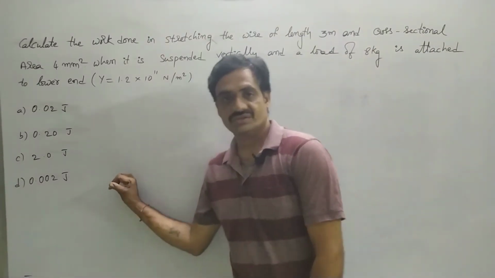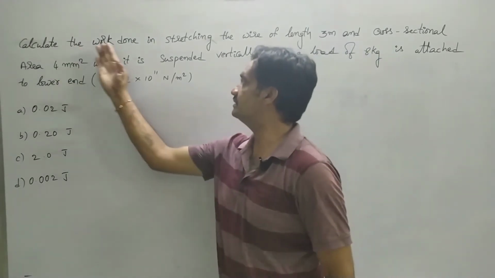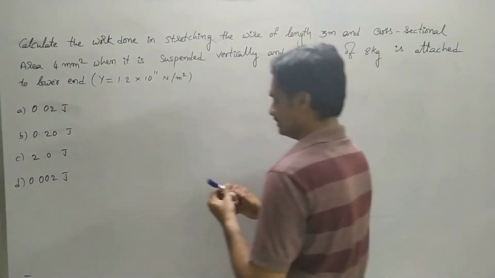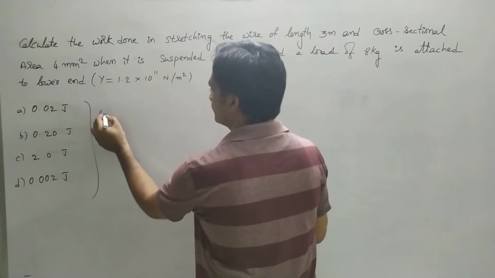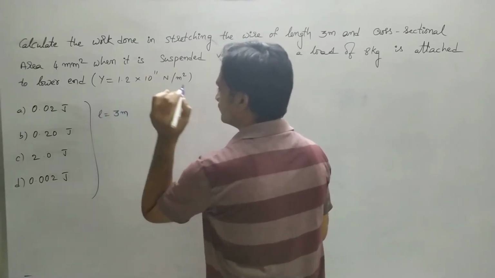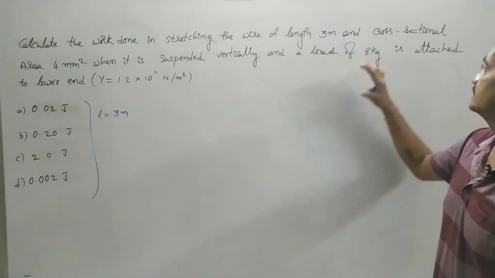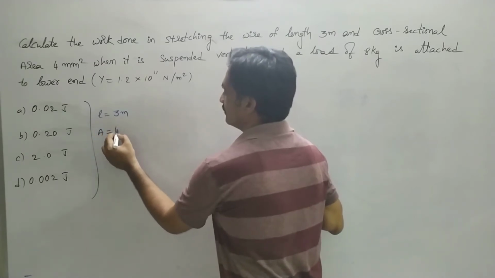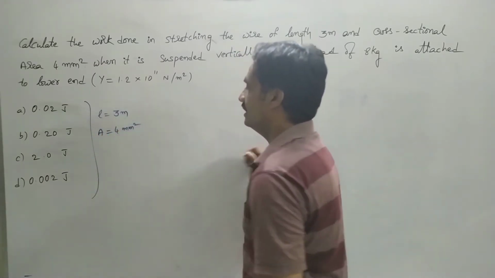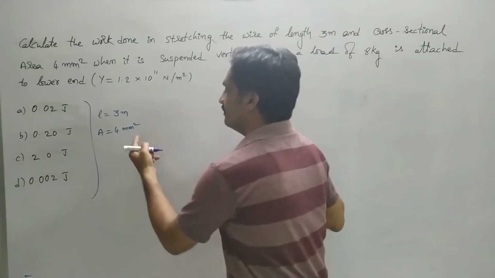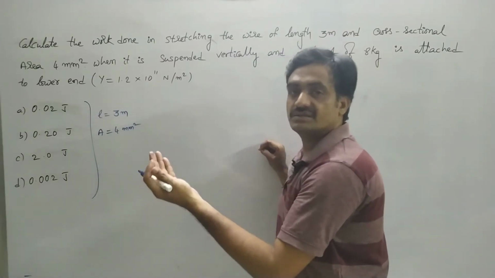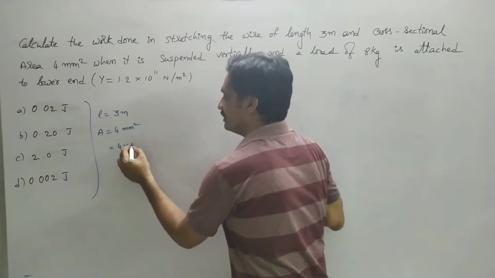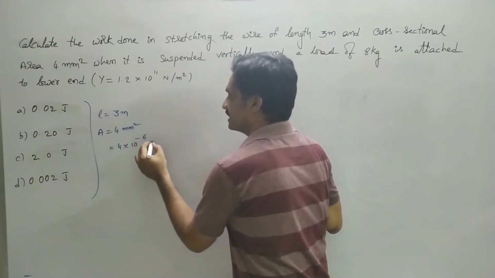Let's solve a numerical based on this energy stored in the wire. Observe the problem. Calculate the work done in stretching the wire of length 3 meters. Here the length of the wire is 3 meters and the cross-sectional area is A equal to 4 millimeter square. Now we have to change it into meter square, and we know that 1 millimeter is equal to 10 to the power of minus 3 meter. Since we square this expression, we get 4 into 10 to the power of minus 6 meter square.